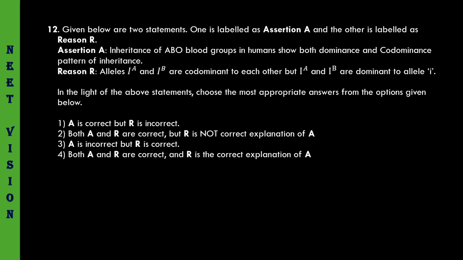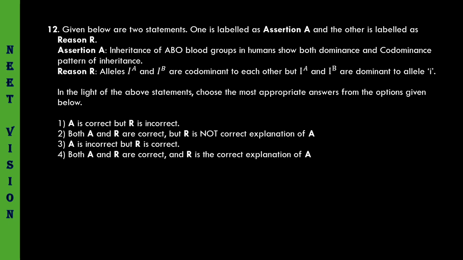So, A and B blood groups show codominance pattern of inheritance. Right? AB with respect to blood group A and B, codominance. With respect to blood group A and O, or with respect to B and O, they show dominance pattern of inheritance. Reason. Allele IA, IB.